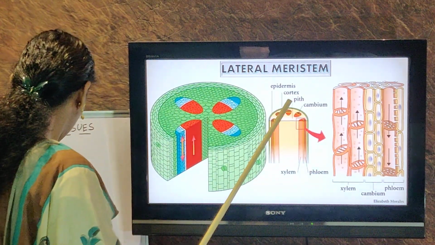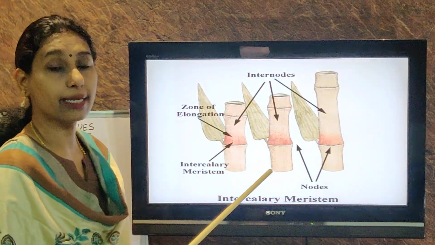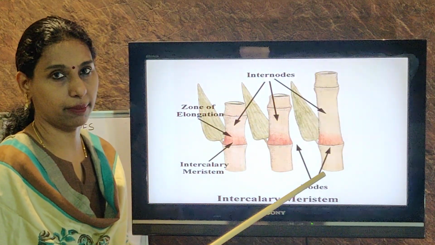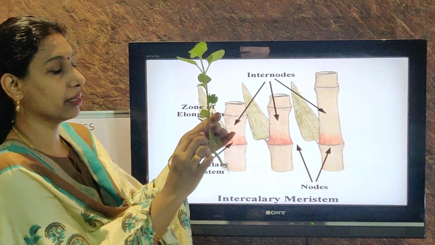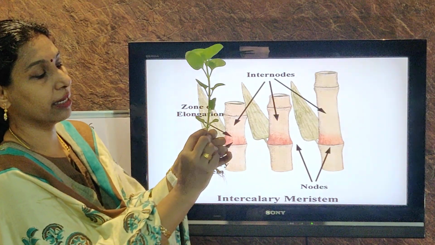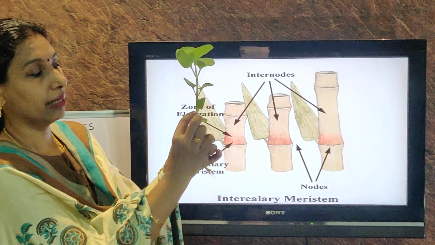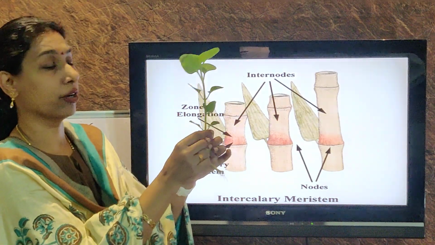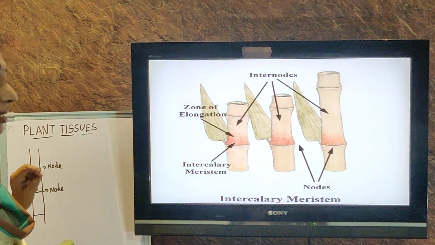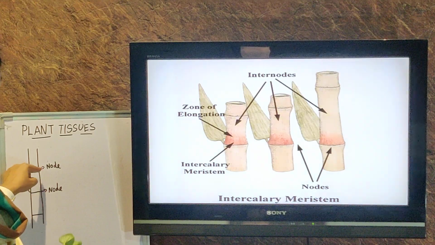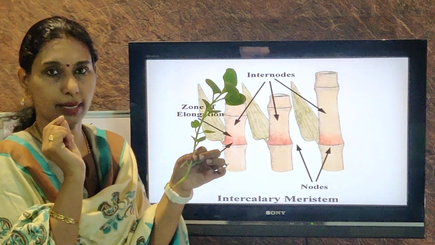Okay. Now the next part, or the last type of meristematic tissue, is called intercalary meristem. Children, have you observed the nodes and internodes in the plant? You can see the nodes and internodes. Wherever the new leaves are coming, you can see that's a node. And the space between two nodes is called an internode. You can see this diagram here. You have nodes, and the space between two nodes is internodes. And at the nodal region, you have buds also. So that's why from there new branches are coming.